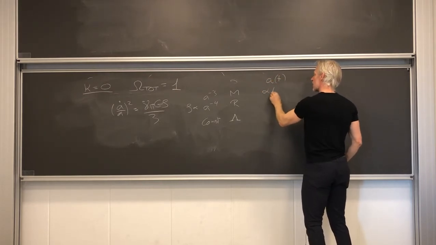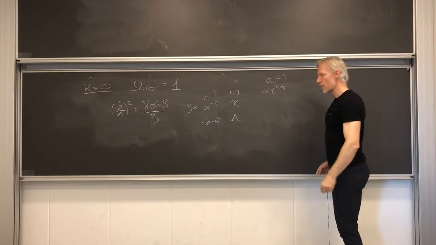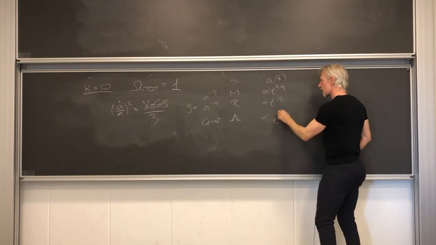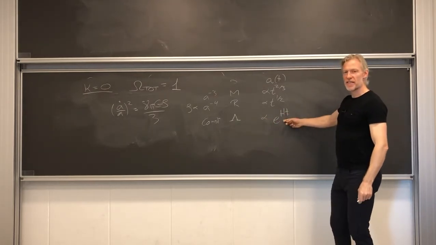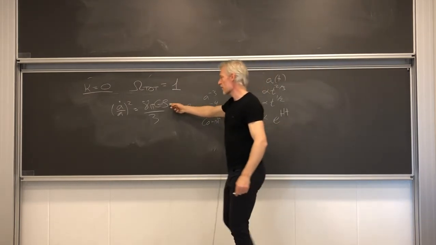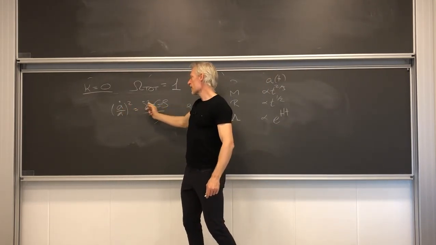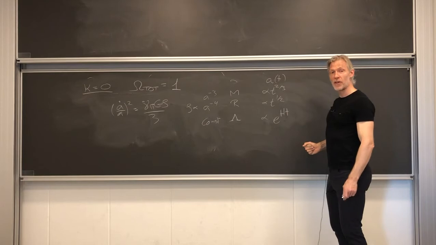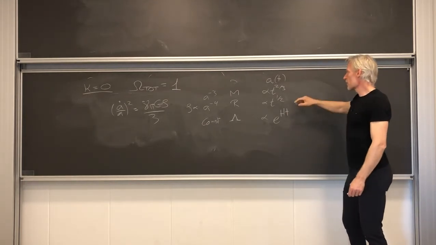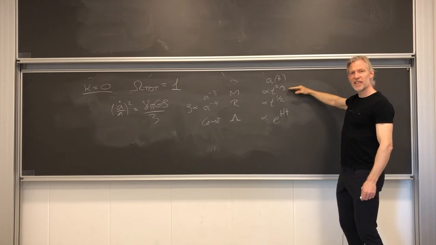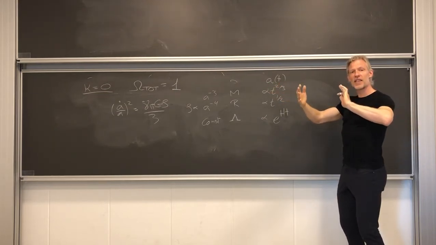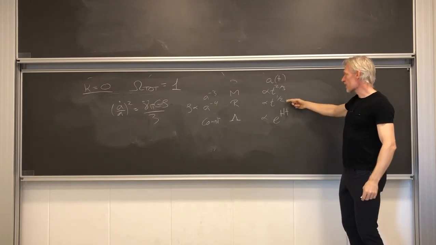is that in this case, it becomes proportional to time to the 2/3. Here it becomes proportional to time to the 1/2. And here, interestingly, the expansion is exponential, right? Because now you just get a constant term and the differential equation would be a dot equal to some constant times a, which of course has an exponential solution. In these cases, you get power law solutions. So intuitively, what you get is something where if you have matter that dominates, then the expansion is slower than in the empty universe. So indeed, matter acts as a source of gravity and slows down the expansion of the universe.